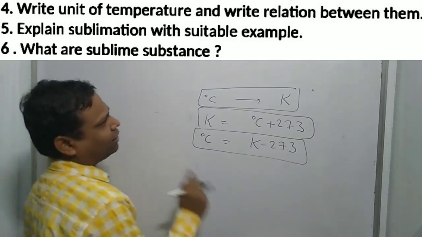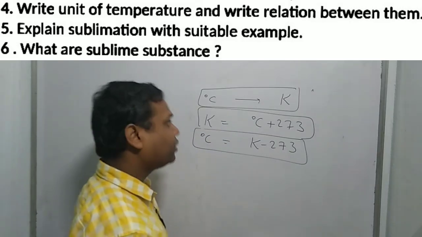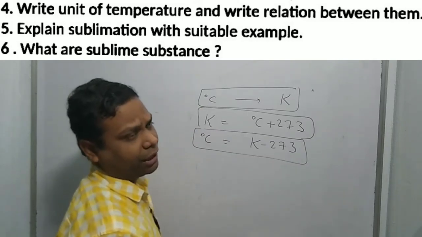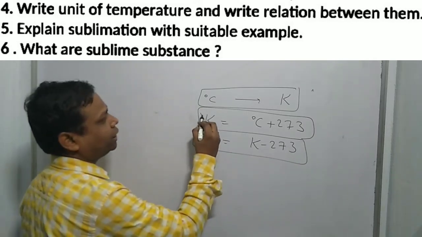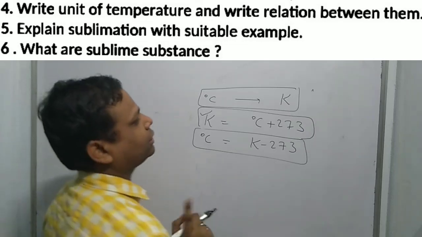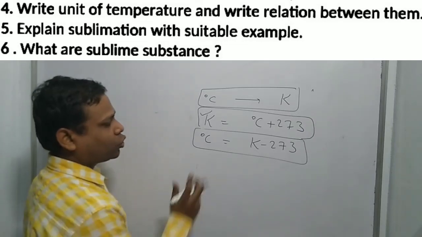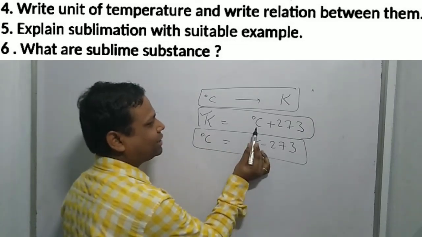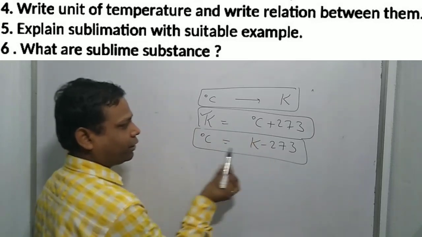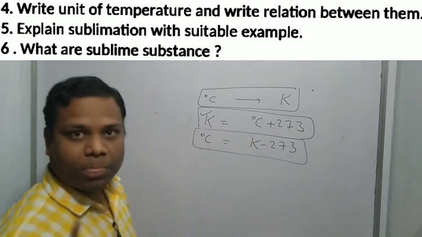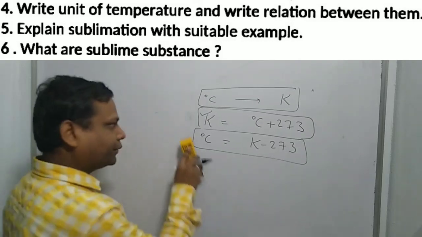There are other scales for measuring temperature, Fahrenheit and Reaumur, but in your syllabus there are two, Kelvin and Celsius. If you are given Celsius, use this formula. If you are given Kelvin, use this formula.